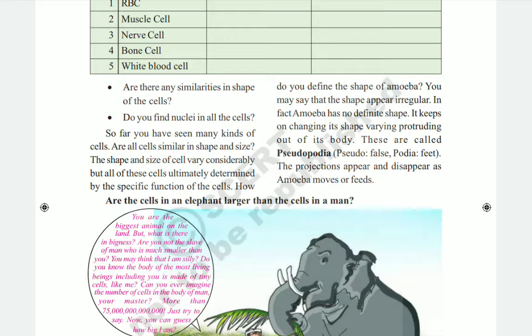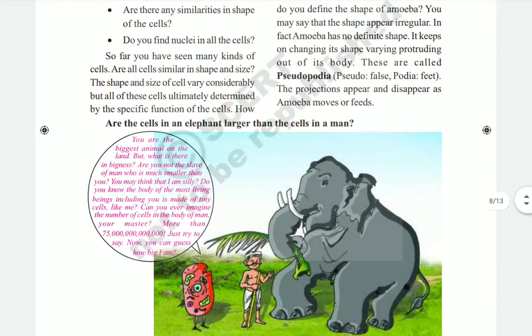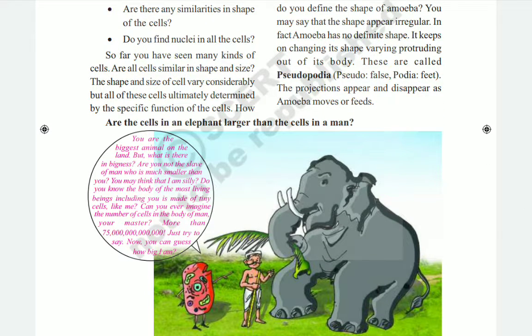Okay, so far you have seen many kinds of cells. Are all the cells similar in shape and size? The shape and size of cells vary considerably, but these are ultimately determined by the specific function of the cells. Okay, so each and every cell has its own function and its own character, but they don't have a similar shape and size also.